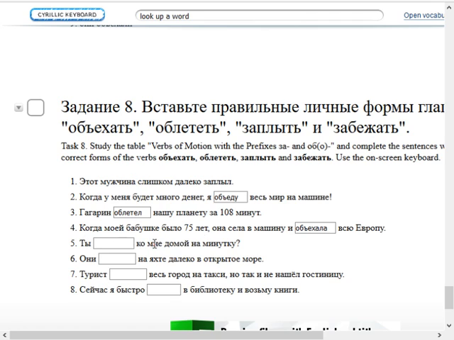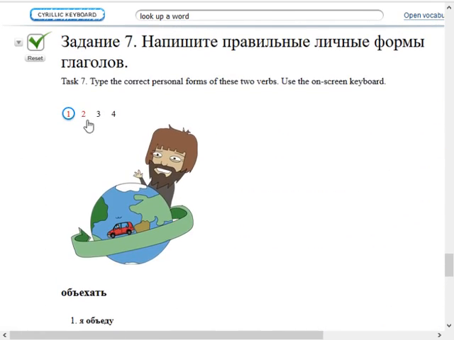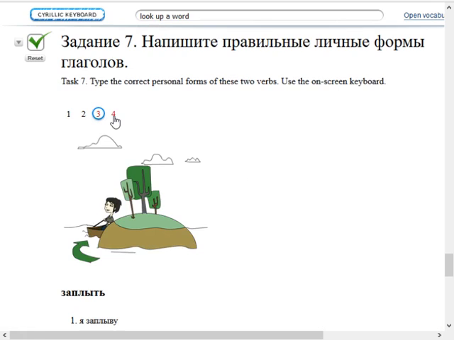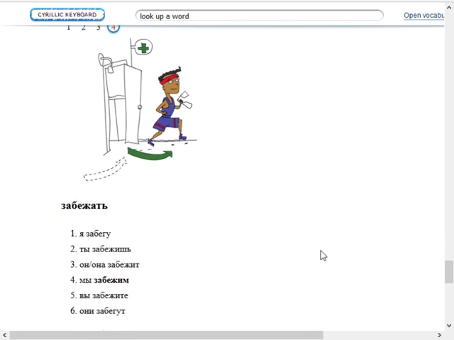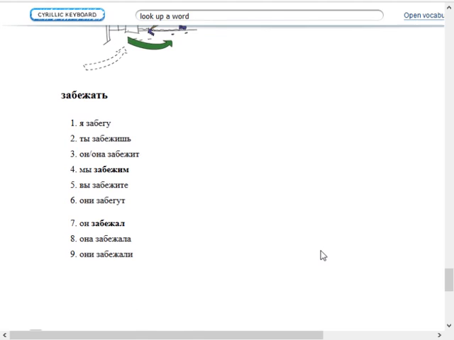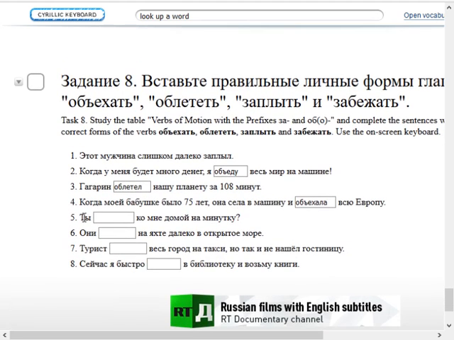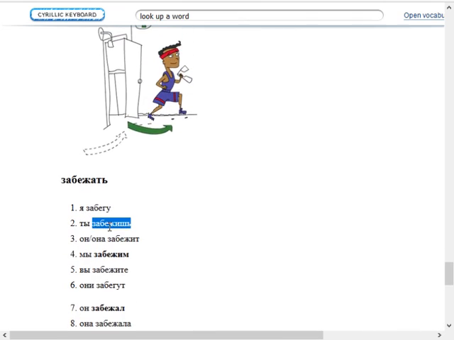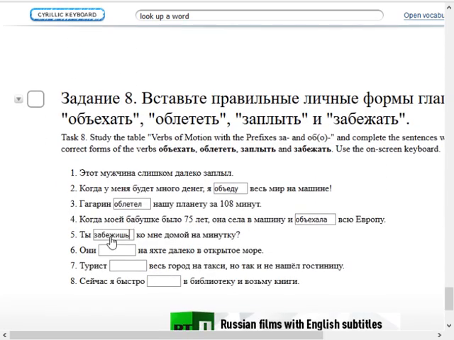Ты something ко мне домой на минутку. So they're basically saying, can you come to my house for a minute? So again, we should use za to stop in quickly somewhere. Probably not swim to my house unless you live in Venice or some other place where houses are on canals, but let's go ahead and reasonably assume that it's probably забежать. And then, since the person said ты, we will take ты забежишь. So, ты забежишь ко мне домой на минутку. Can you stop in at my house for a minute?